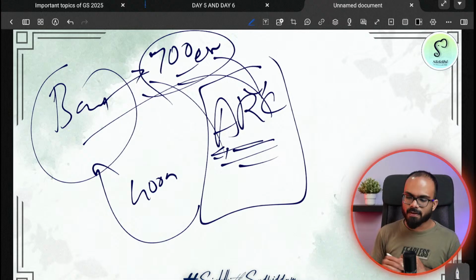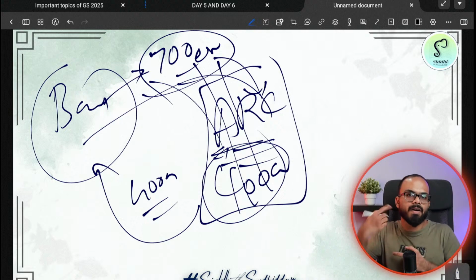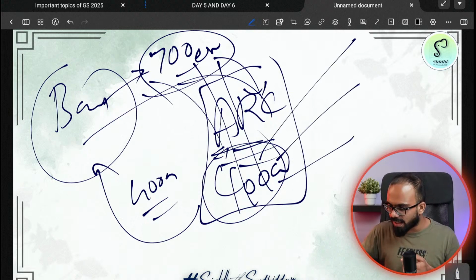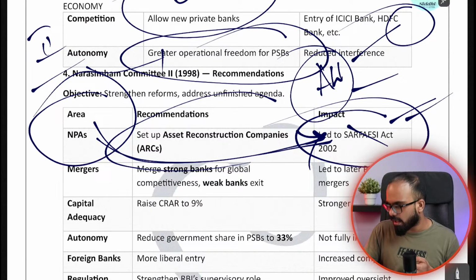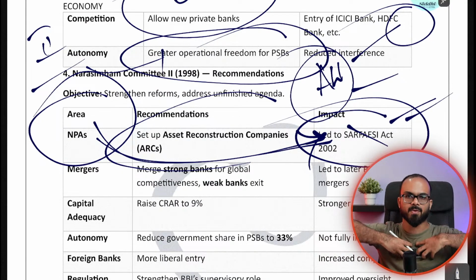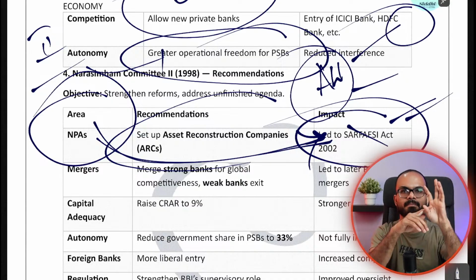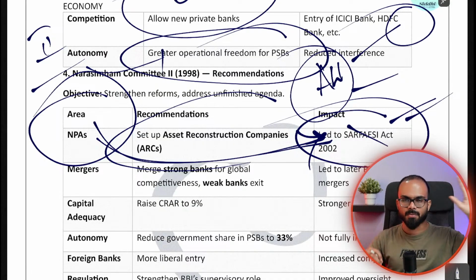ARC will pay the bank 400 crore. Now ARC will use this 400 crore worth property. They will work on it. They will try to sell it outside. They will try to market it. So Narasimhan Committee came up with this kind of idea. Basically, a mediator who can absorb all the NPAs from a bank, so that the bank balance sheet can be cleaned up, and the same money can be used by the banks in one way.